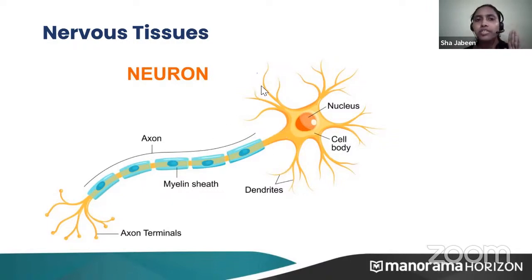So these are the different types of animal tissues which we have studied. We have studied four different types: epithelial tissues, connective tissues, muscular tissues, and the last one, nervous tissues.